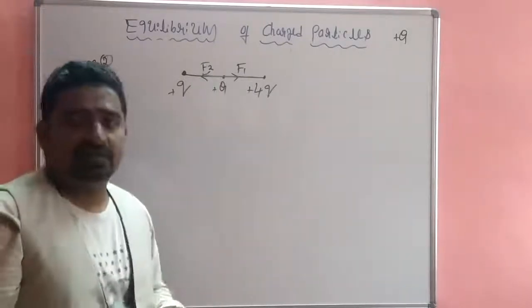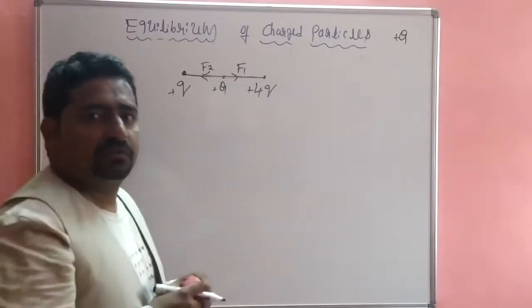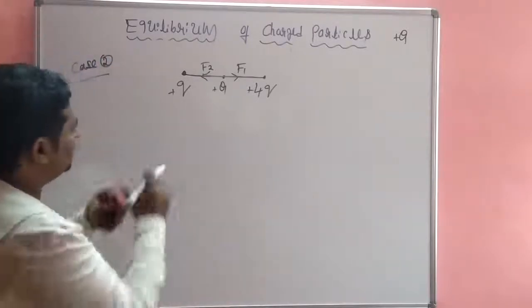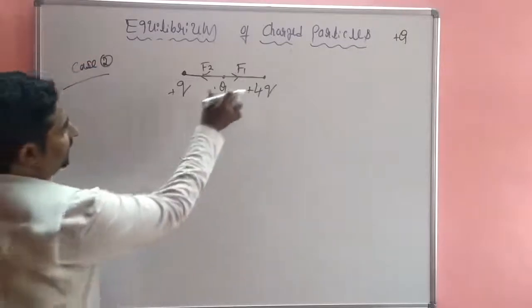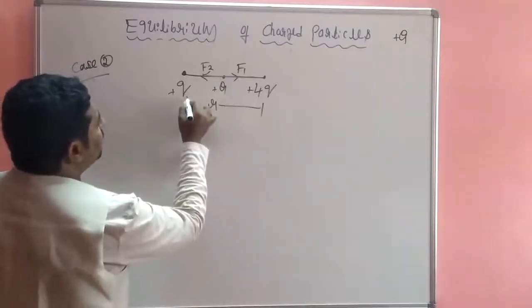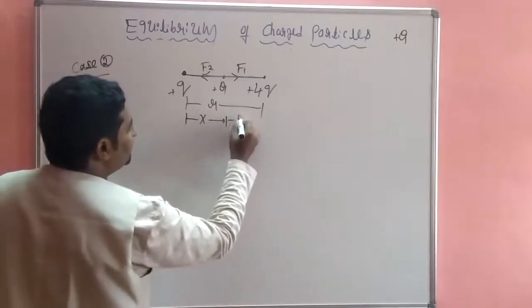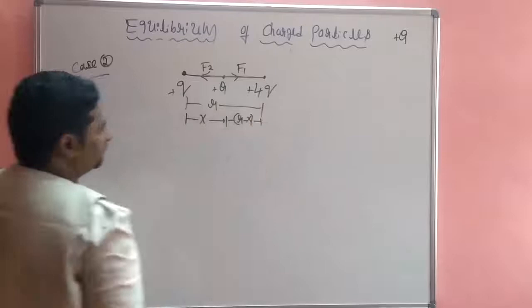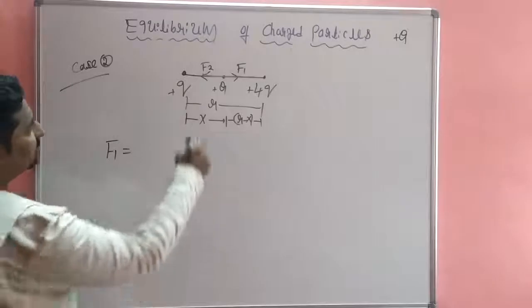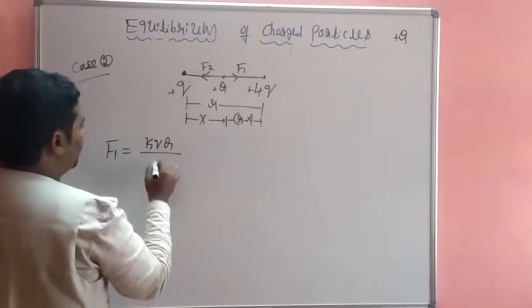Let's check whether the answer is right or wrong. What do you think? F1 force: this distance is r, this distance is x and this is r minus x. So force F1 is KQQ divided by x square.